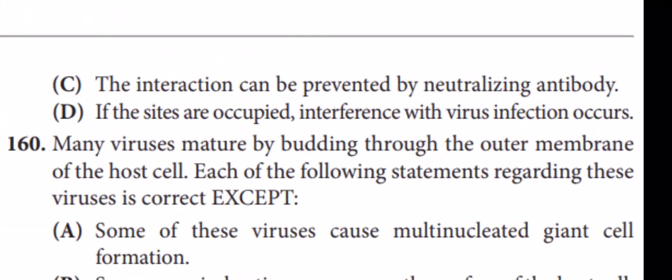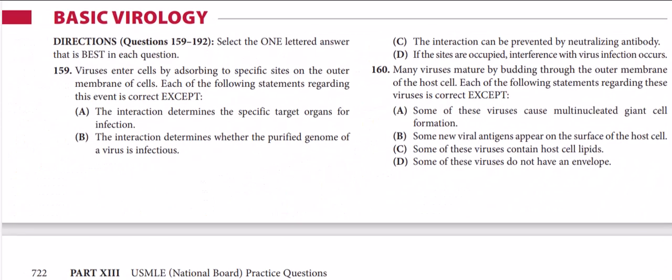Option C, the interaction can be prevented by neutralizing antibody. As we know, viruses only bind to the receptors, and of course if the receptor is occupied by something else, any antibody or whatever it is, then where will the virus bind? So this statement is also correct. Option D, if the sites are occupied, interference with the virus infection occurs. Again that receptor thing. So the answer is option B, which is incorrect, and all other options are correct.